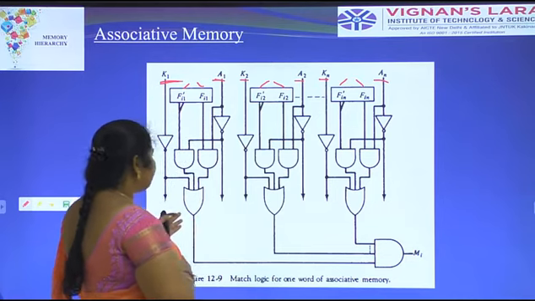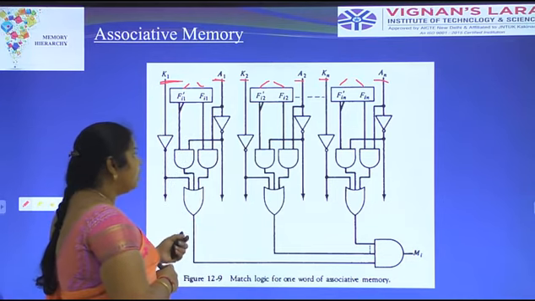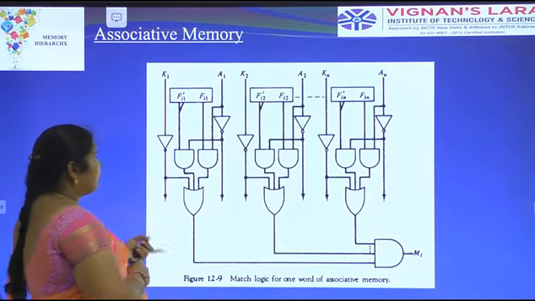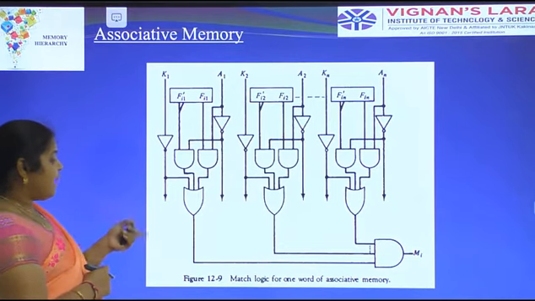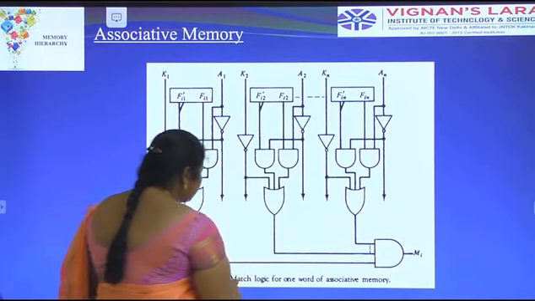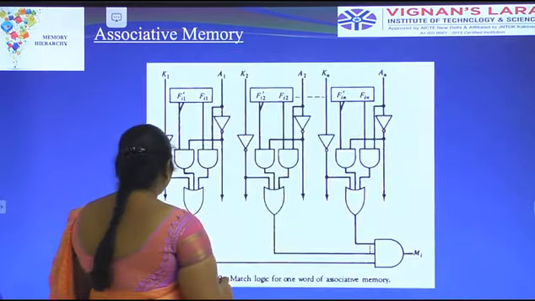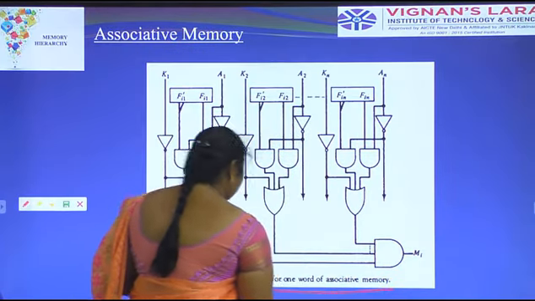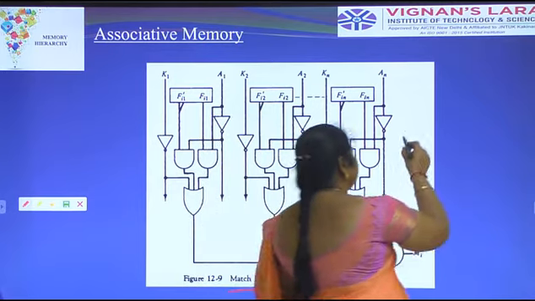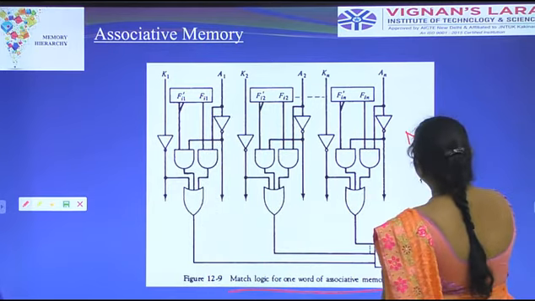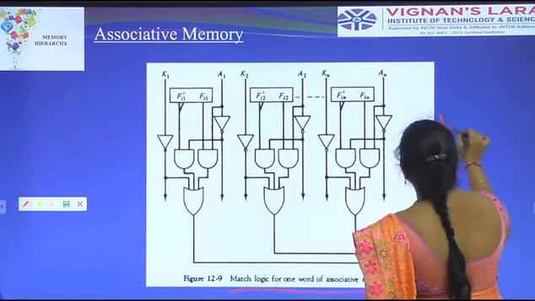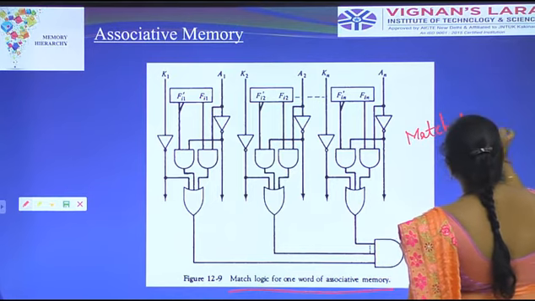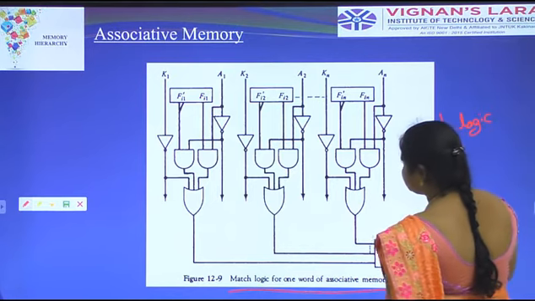With the help of these NAND gates, we have to represent the match logic for one word of associative memory. This is a match logic. With the help of that logic operation, we have to draw this picture